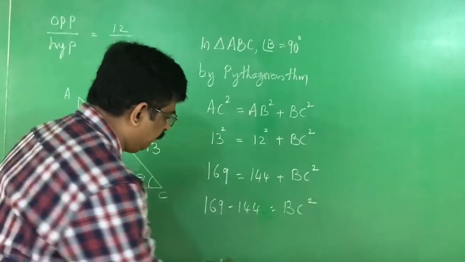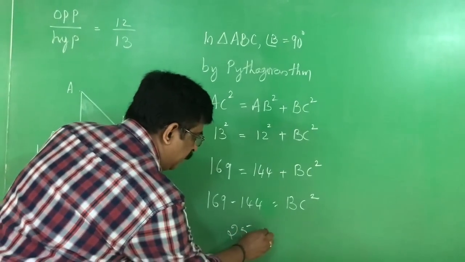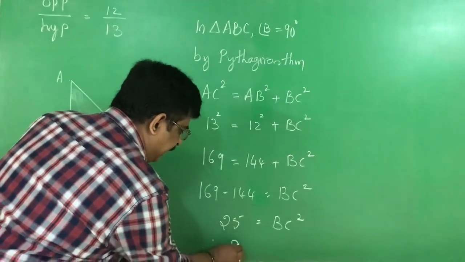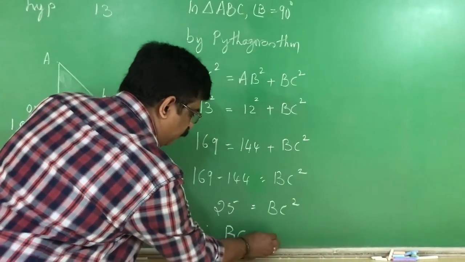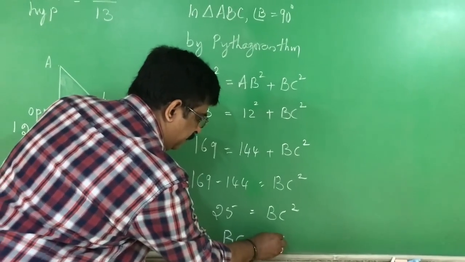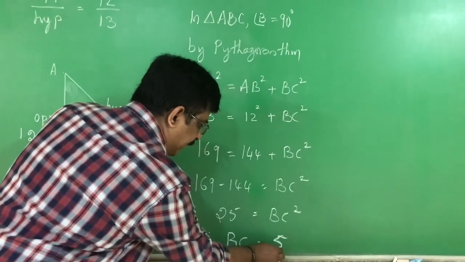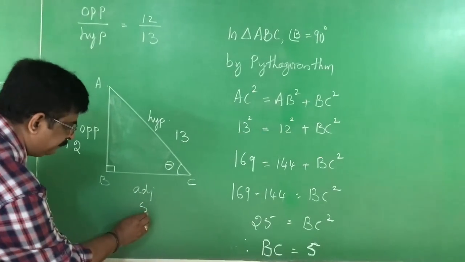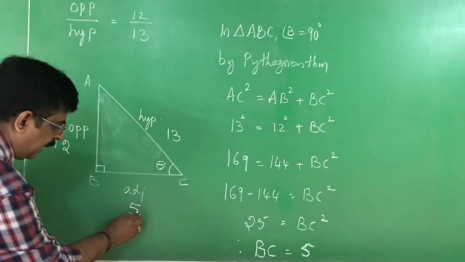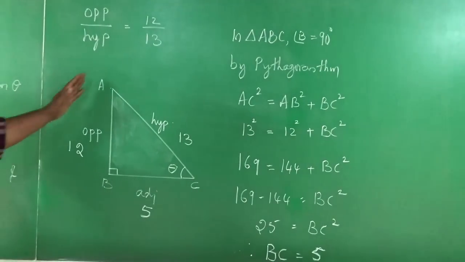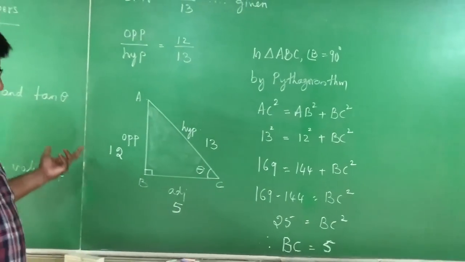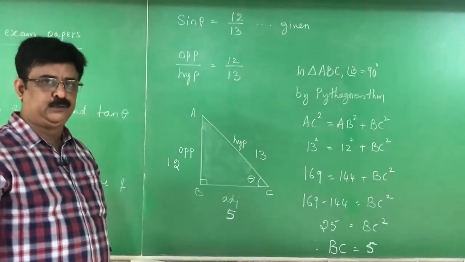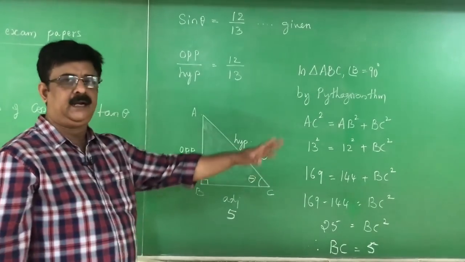169 minus 144 is 25. 25 is equal to BC square. Therefore, BC is equal to 5. BC is equal to 5 units. In the place of BC, I write 5. Now, I know all the three sides of the right angle triangle. I can easily write all trigonometrical ratios related to this right angle triangle.